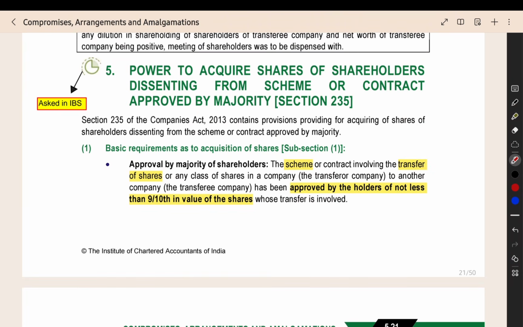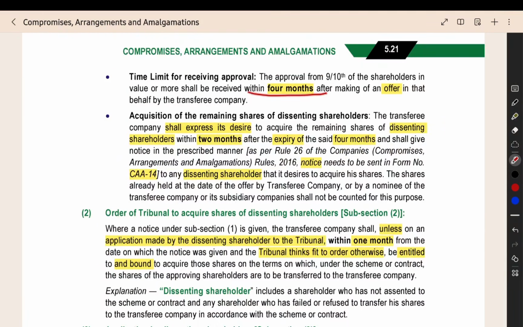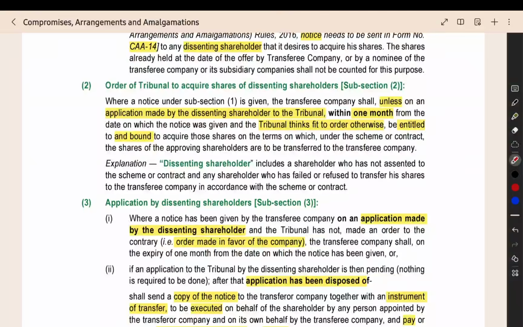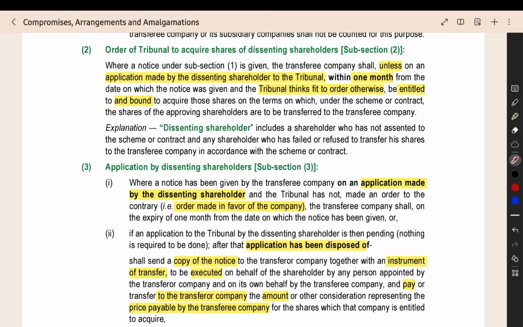Now here also the same thing is given in section 235, approved by 9/10 in value of the shares. You should get that approval within 4 months. After that, within 2 months, the purchasing company should express the desire. It should give the notice to the dissenting shareholder. That information is there. Then if they are not making any application, or they made an application and the tribunal gave the order in favor of the purchasing company, then the purchasing company will be entitled and bound. They will have the right and obligation to purchase the shares of the dissenting shareholders.